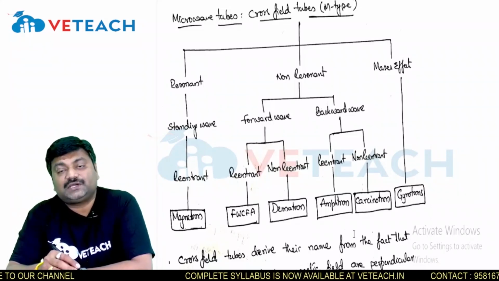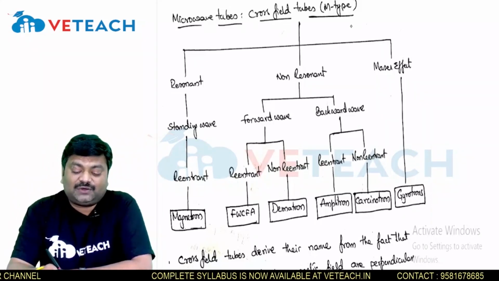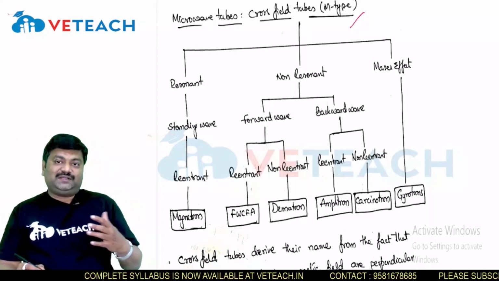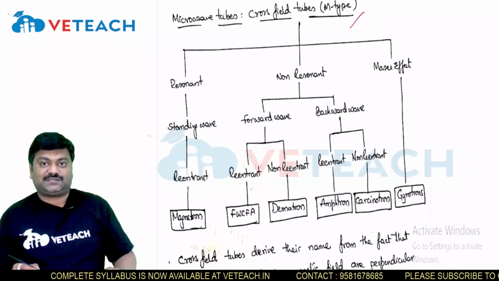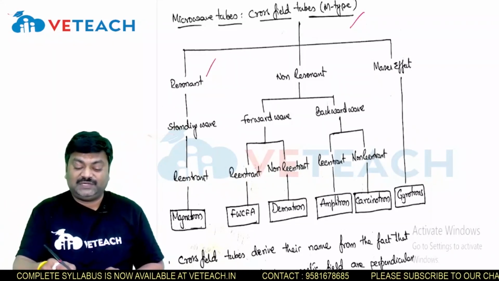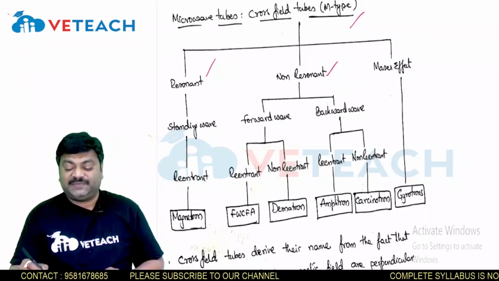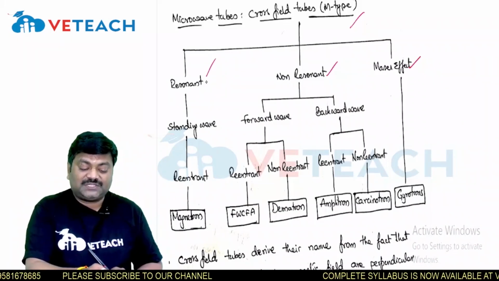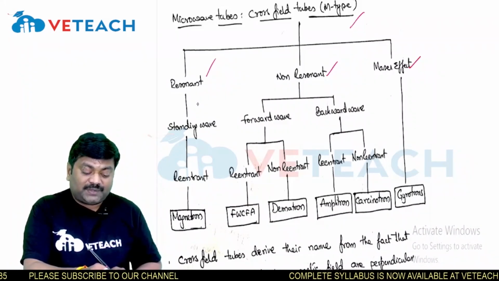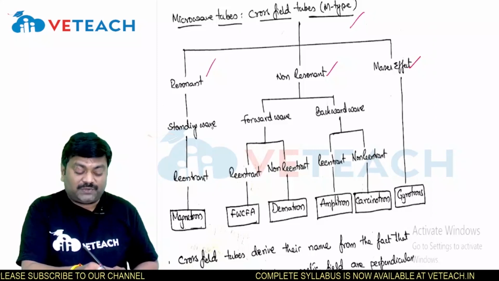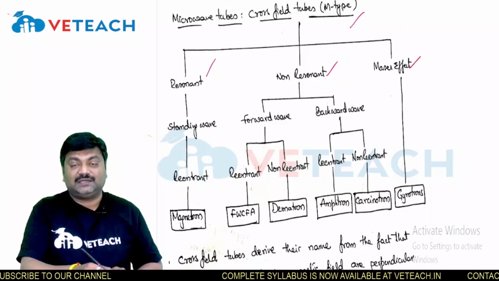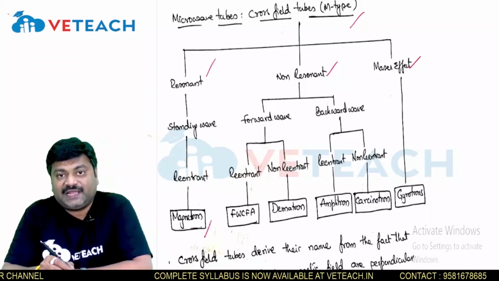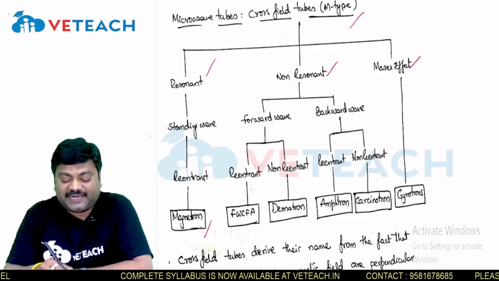Now we are going to see cross-field tubes, which we call M-type tubes. In this, we have three categories: one is resonant, the other is non-resonant, and the third is the maser effect. In the resonant category, we move on to standing wave, from standing wave to re-entrant, and from re-entrant to magnetron. In non-resonant, we again have two types: forward wave and backward wave.